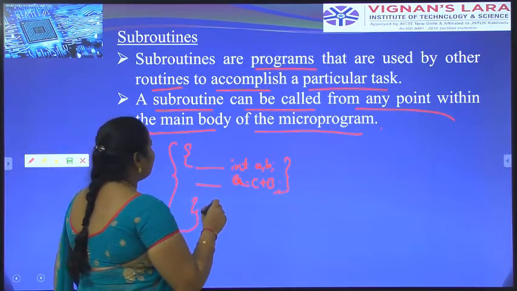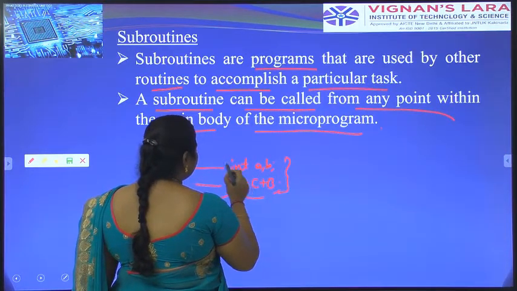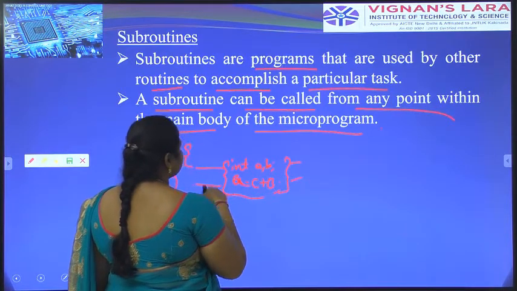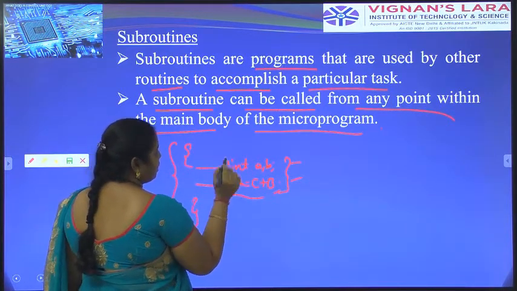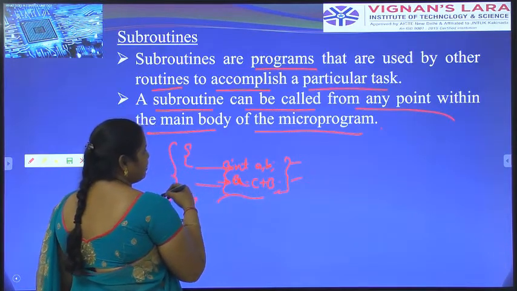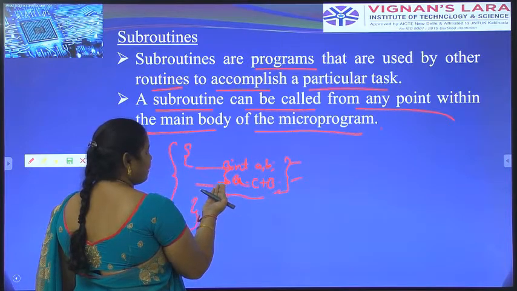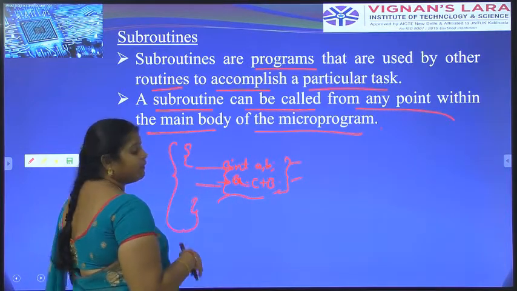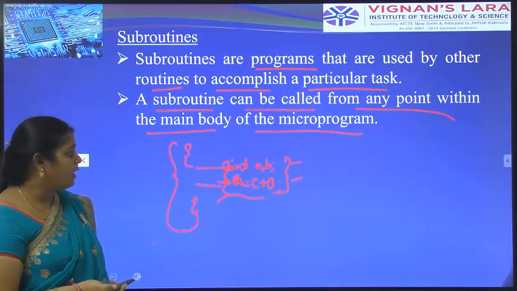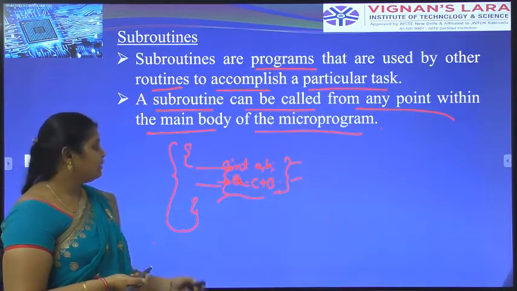Okay, this is about the microprogram. Here we have to explain in 2 steps. The subroutine can be called from any point. Here the microprogram body has called the subroutine from within these 2 points. That is known as a subroutine. A subroutine can be called from any point within the main body of the microprogram.